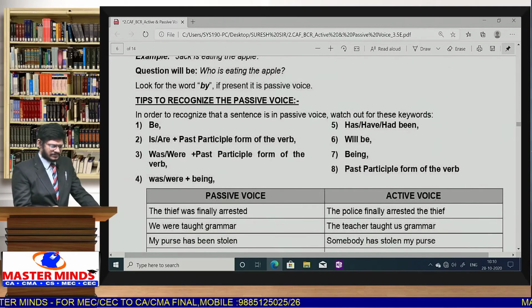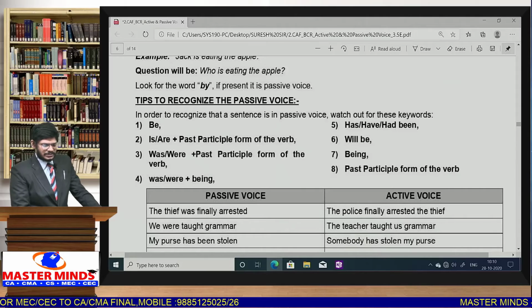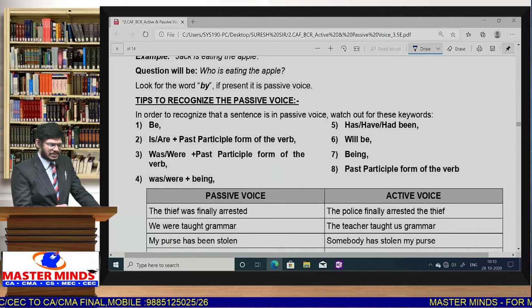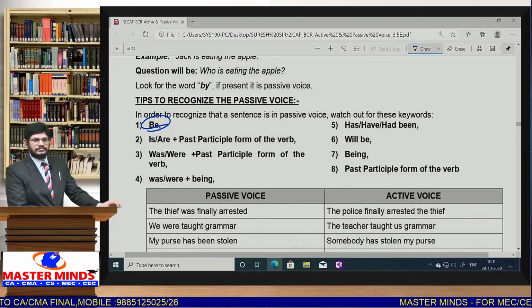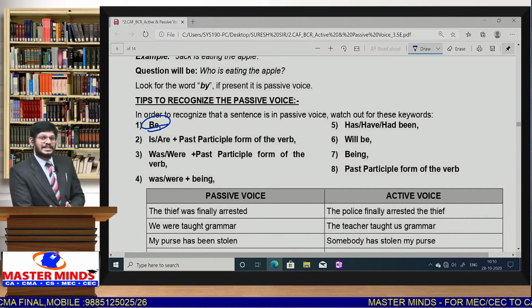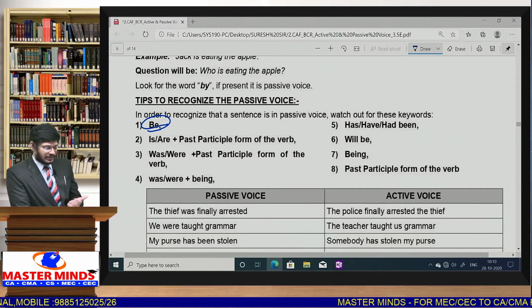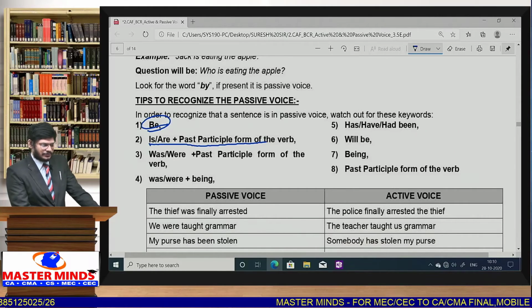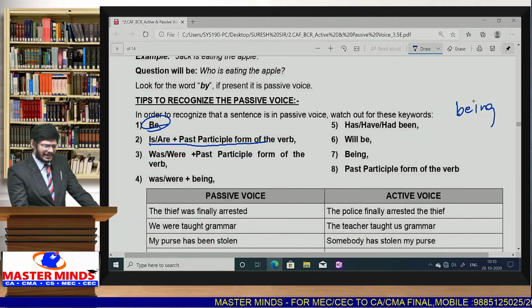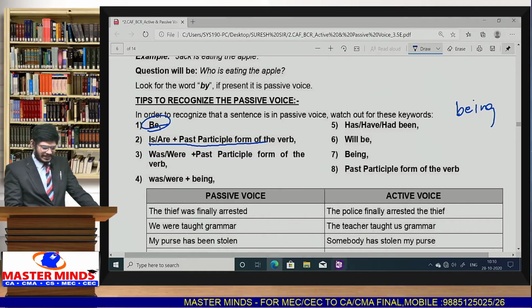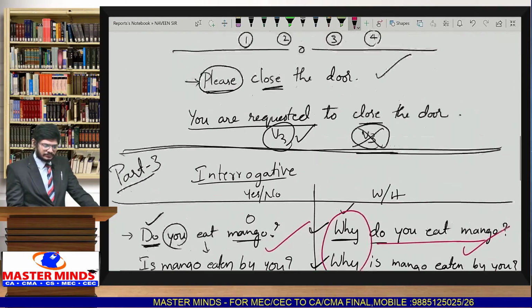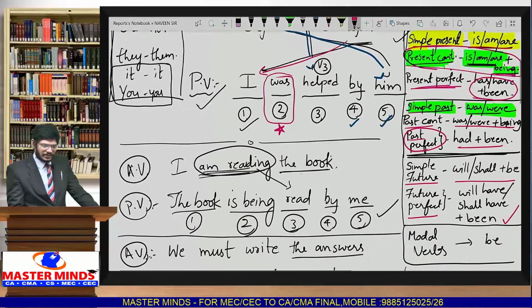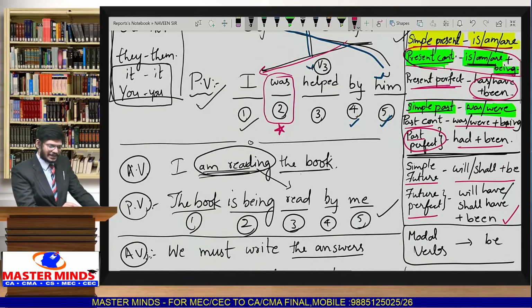So they have given some tips. In order to recognize that a sentence is in passive voice, you can see the following keywords. Sometimes we use be form. When we write modal auxiliaries can, could, may, might, or will, shall in the future, then we use be form. Next, is or am we use, and past participle form, and we write being also. All the entire table you can follow, the entire table what we discussed just earlier. So this table you can remember. The right side helping verbs, you can look at the right side helping verbs.